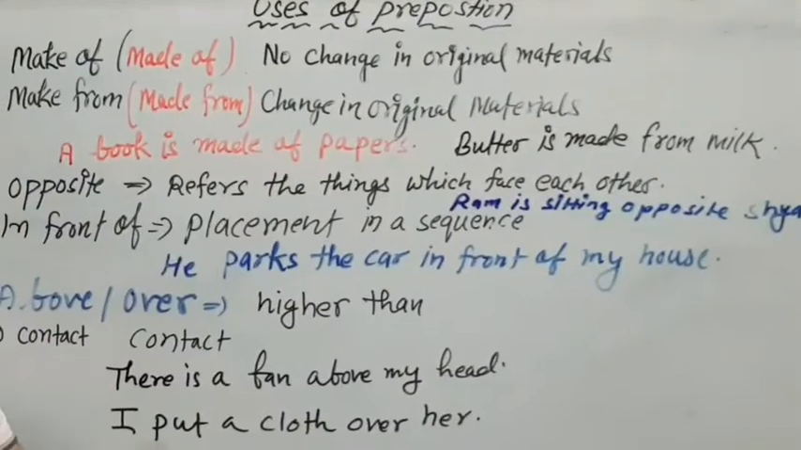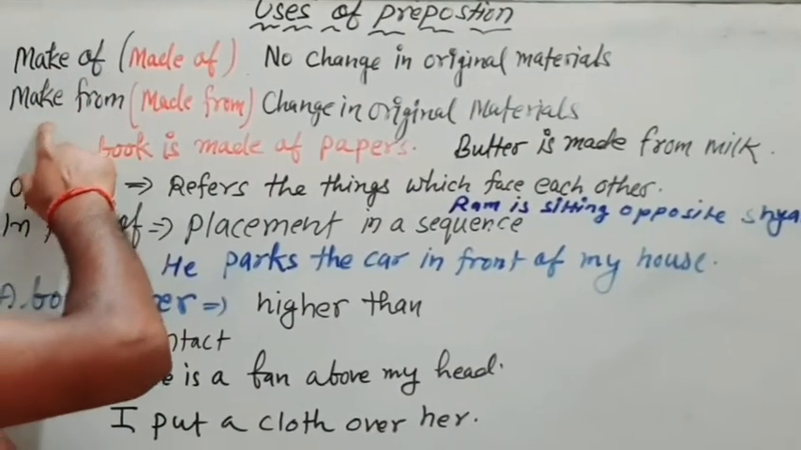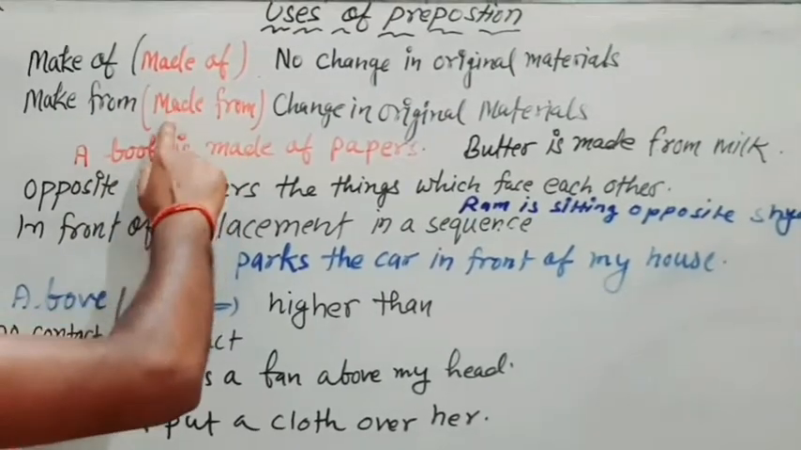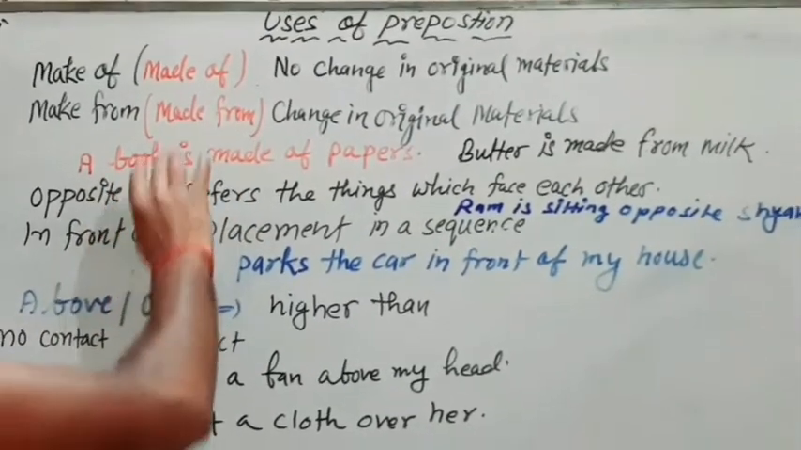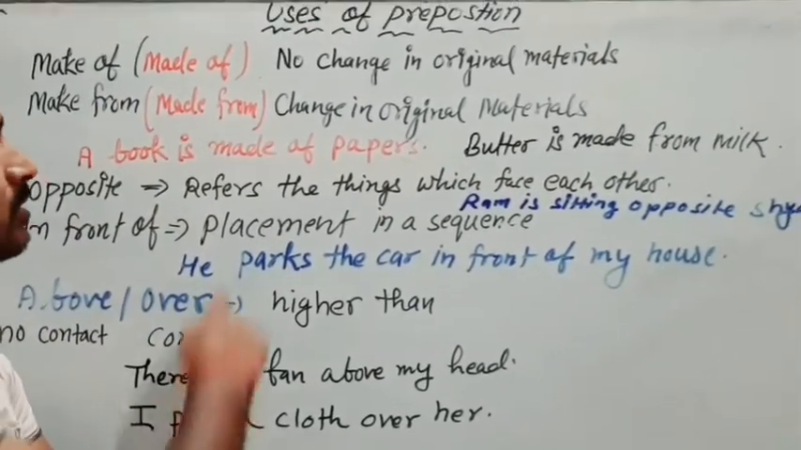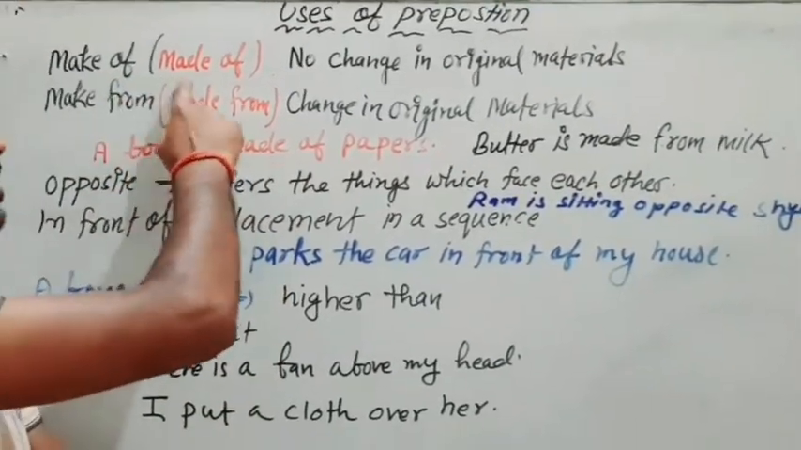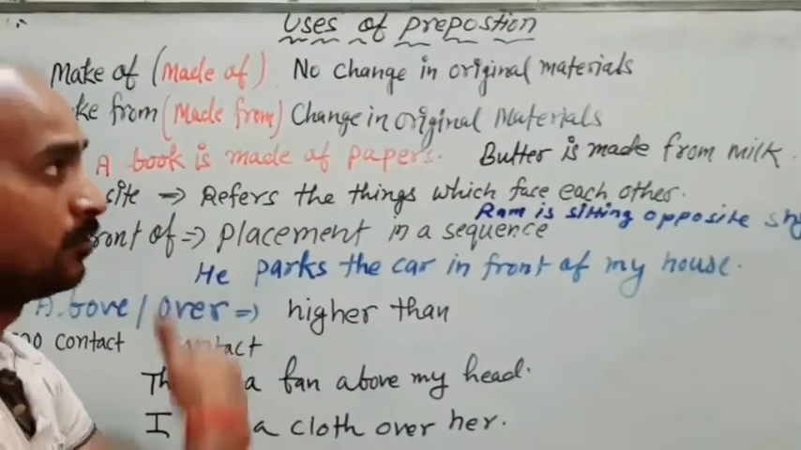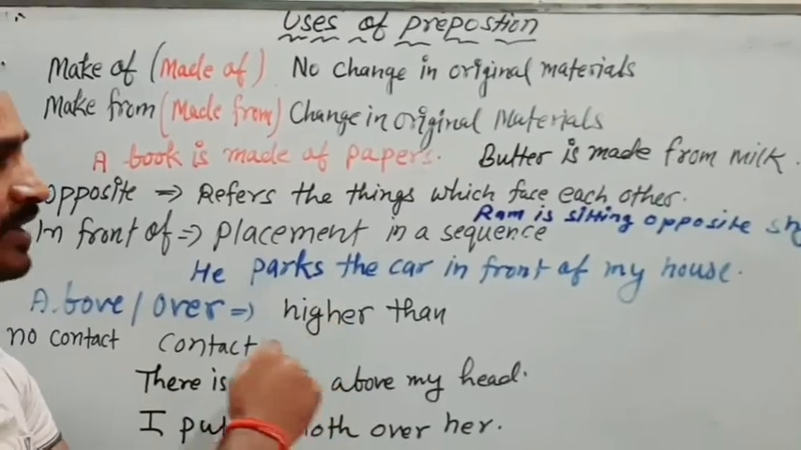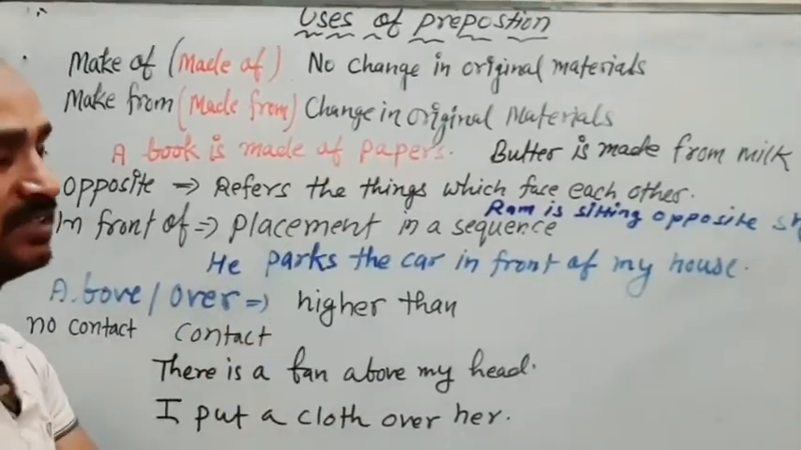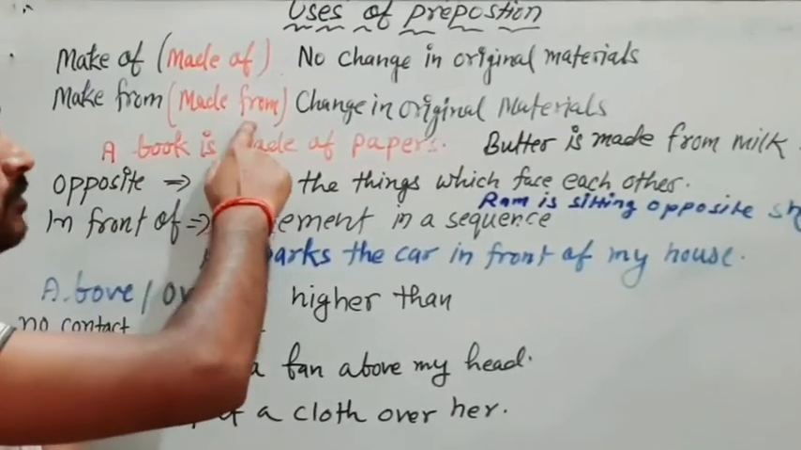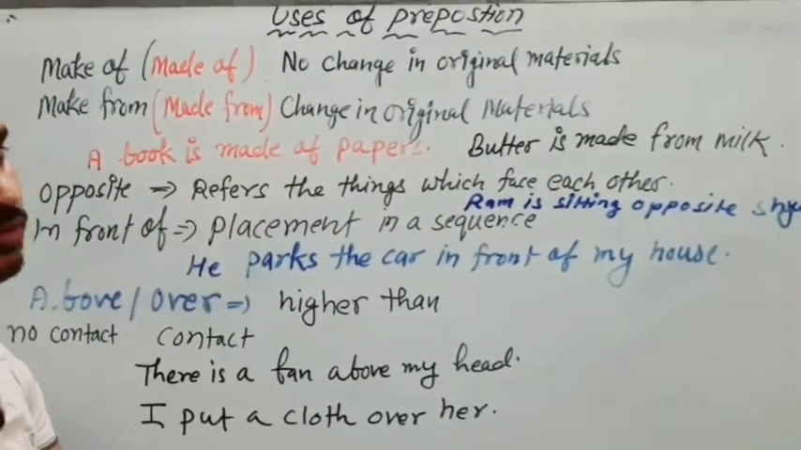Okay. Now make of and make from, that we also use as made of and made from in past. So where to use these prepositions? We use made of when the original material does not change. Okay, means there is no change in original materials. But we use made from when there is change in original materials.